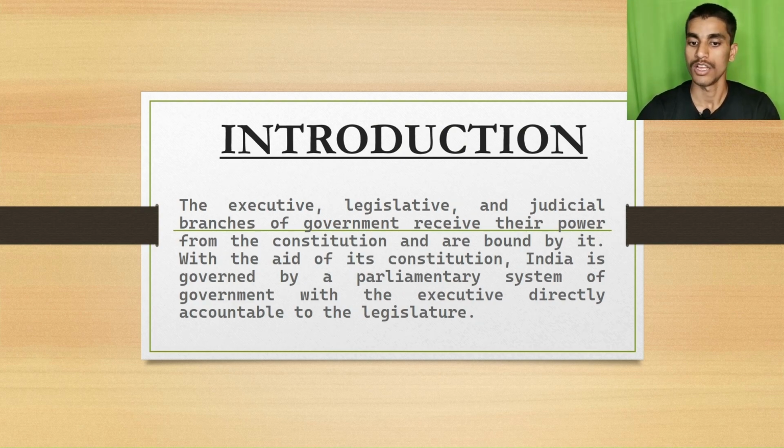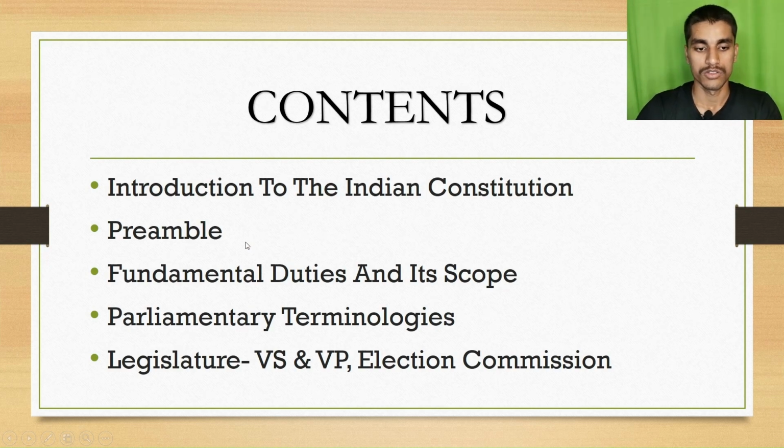The executive, legislative and judiciary branches of government receive their power from the Constitution and are bound by it. With the aid of its constitution, India is governed by a parliamentary system of government, with the executive directly accountable to the legislature. So these five topics we are going to cover.